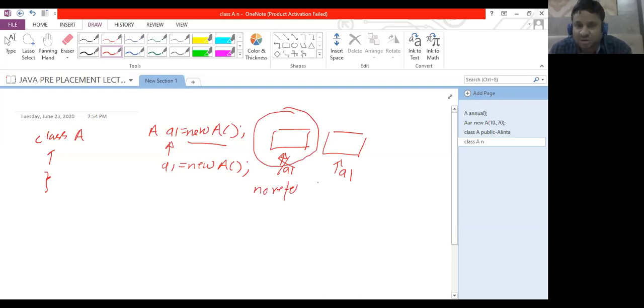Once it does not have any reference, my system will treat it as garbage. Such memory has to be regained because it is unnecessarily occupying space and is of no use to us. Such memory has to be regained, and the user doesn't have to take care of that. It is taken care of by the system through a mechanism known as automatic garbage collection. So let's see how it works.